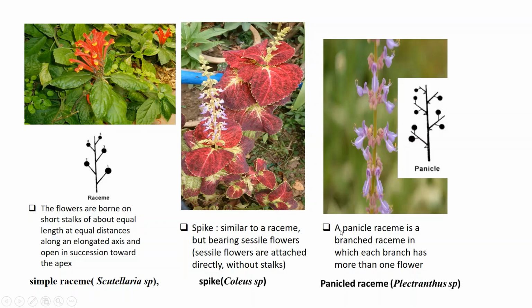Fifth one is the panicle, and in this inflorescence, branched racemes develop in which each branch has more than one flower. You can see here this is a panicle, and here the branches are developed and each branch has more than one flower. Example of this panicled raceme is Plectranthus species. This is the Plectranthus plant, and the flowers of this plant have panicled raceme.